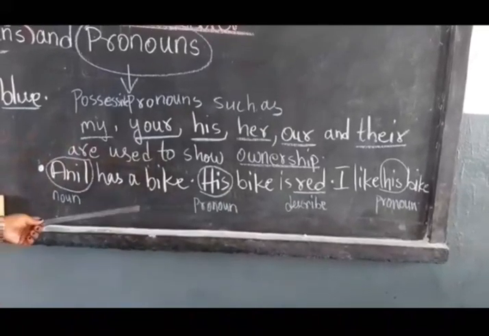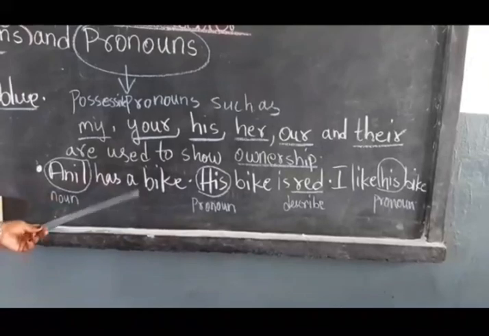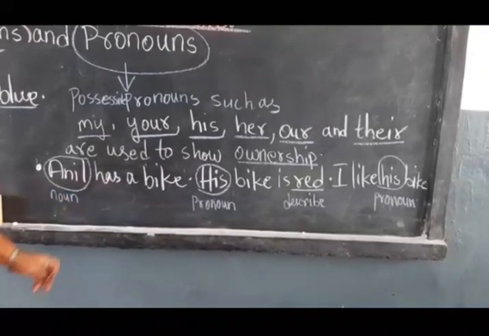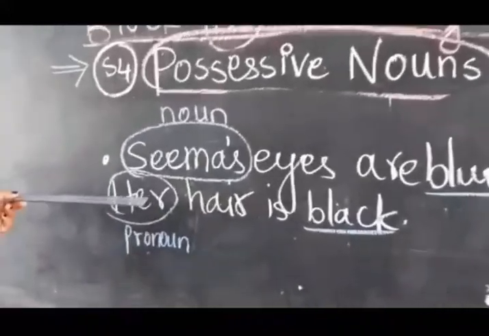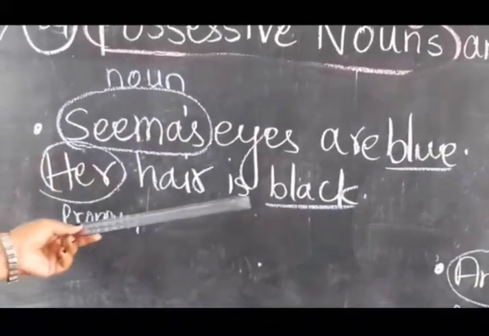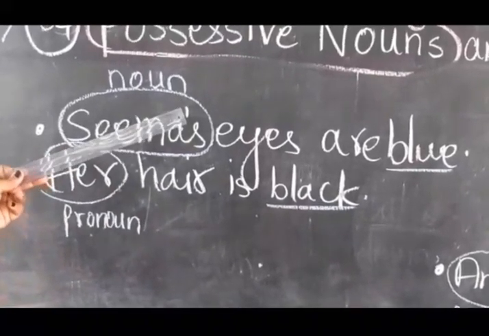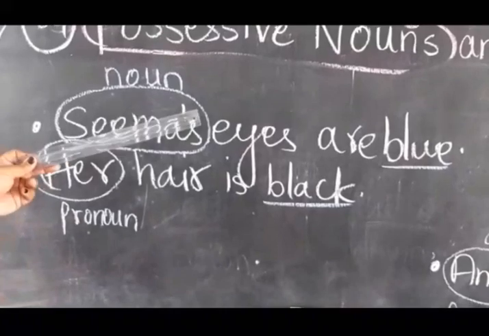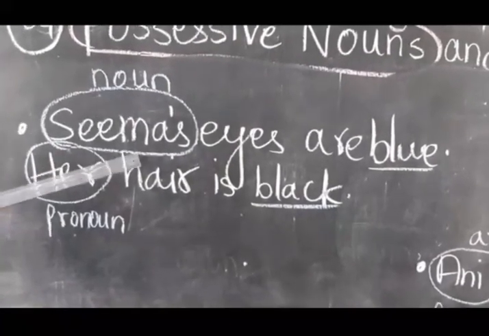So, Anil has a bike. His bike is red in color. I like his bike. Here you can see noun and pronoun in the sentence. Now children, second one. Seema's eyes are blue. Her hair is black. Seema's, apostrophe comes first, then S, so this is singular. Seema is a noun.